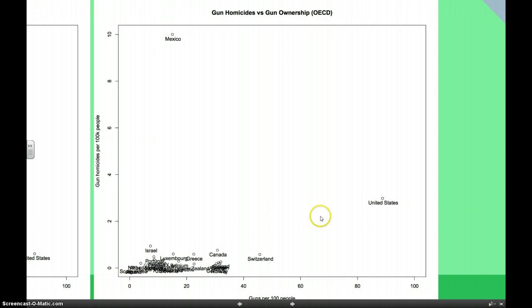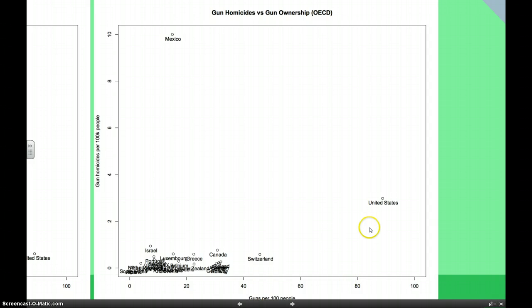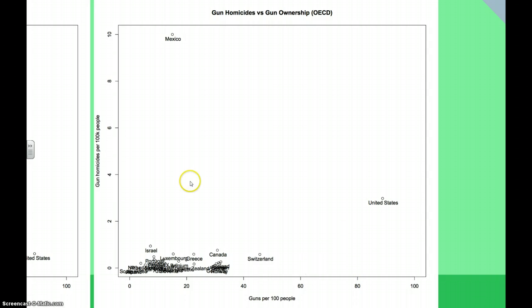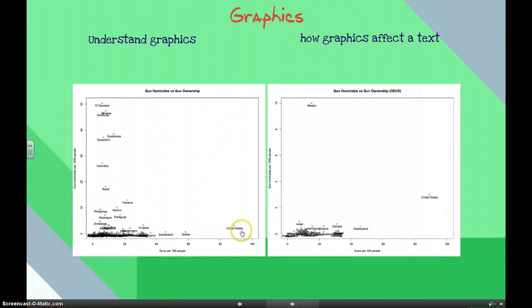So you can see that this chart presented in the midst of an informational text might lead some people to believe that higher gun ownership usually leads to more gun deaths, while the other one might show, when people just look at it, that higher gun ownership leads to fewer gun deaths.